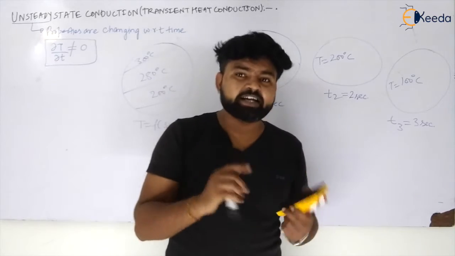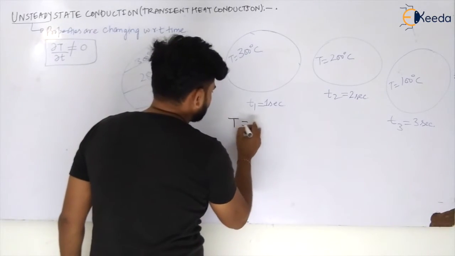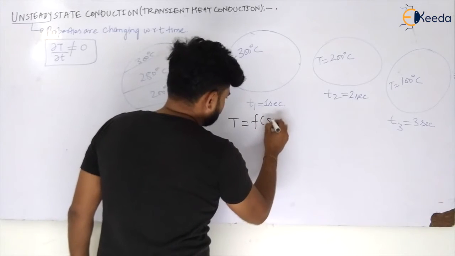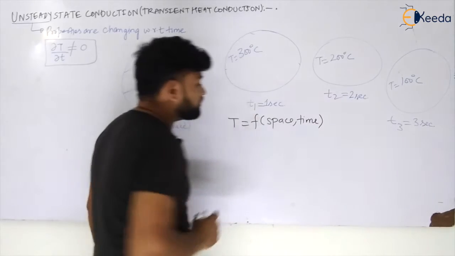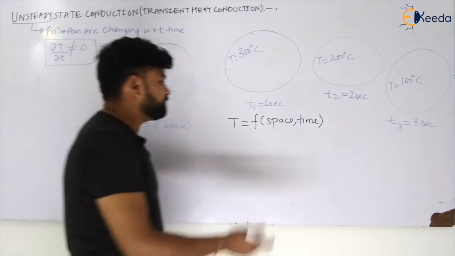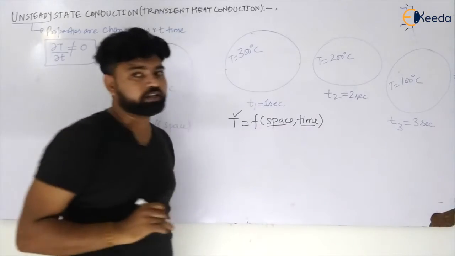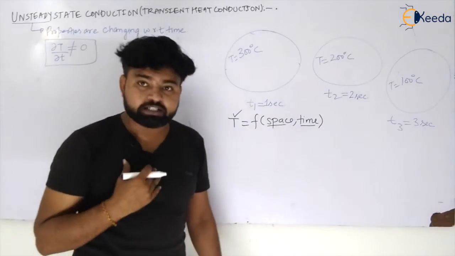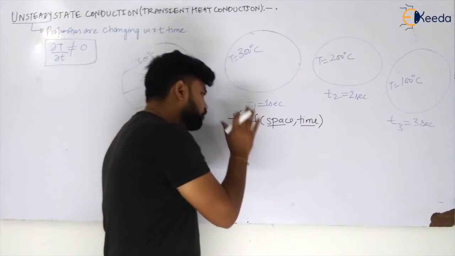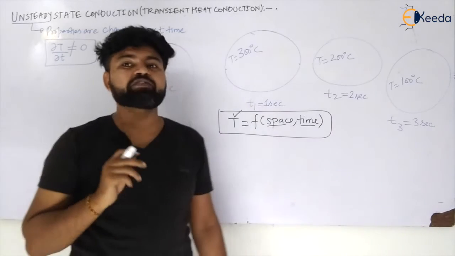If we take both cases, the temperature is a function of space and time. Oh my god, we have two independent variables, and temperature is depending on them. That means it will be much more difficult for us to solve this kind of problem where we have two independent variables.